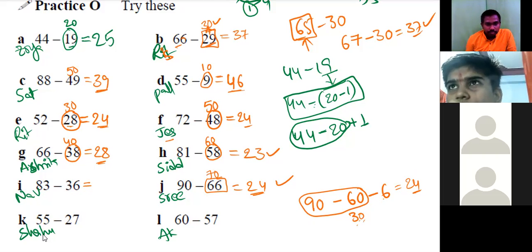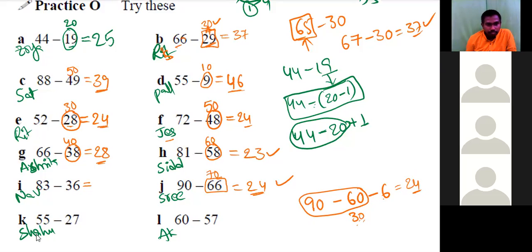Shahu? Sir, 55 minus, we will make 27 into 30. Okay. 55 minus 30 is 25, and we will add 3, which is 28. Right, 28. Very good. Then Akash? Yes, sir. So we can take 57 as 60 minus 3. So that means 60 minus 60 will be 0, and according to the rule, minus minus plus, so that means 0 plus 3 will be 3.